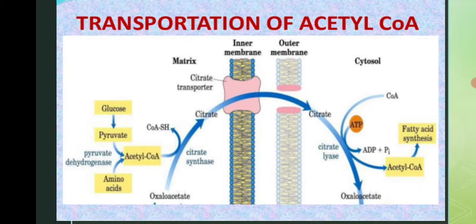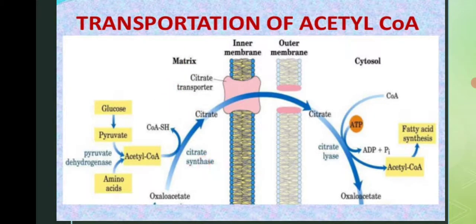But our main focus is to obtain the acetyl CoA in the cytosol. Our main aim is that we need acetyl CoA in the cytosol, by hook or by crook. So how do we obtain that acetyl CoA? We obtain it right from glycolysis. Glucose is converted into pyruvate. Pyruvate is converted into acetyl CoA by the enzyme pyruvate dehydrogenase, and all this process takes place in the matrix of the mitochondria.